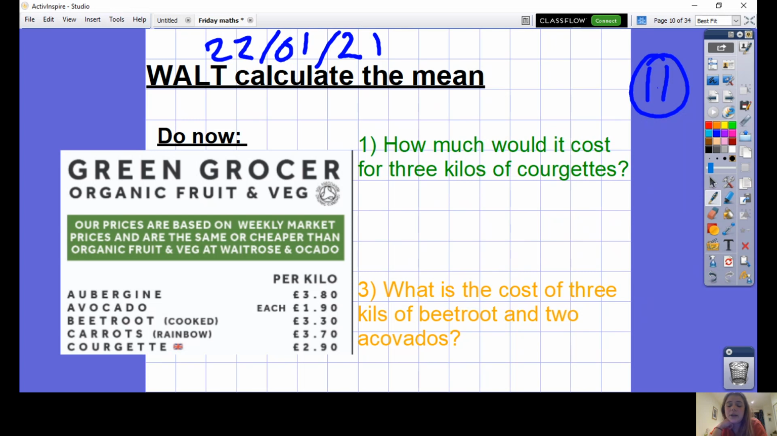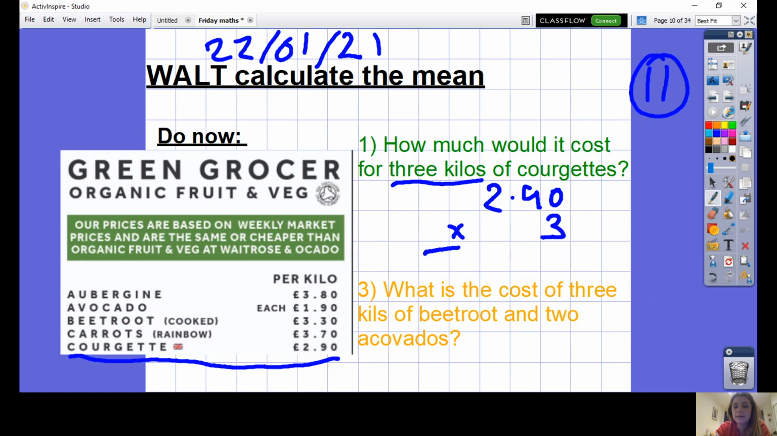Okay, I'm going to go through the do now questions now, so please make sure you've written the date, the WALT, and you've had a go at those 2 questions. How much would it cost to buy 3 kilos of courgette? Well, courgette cost £2.90 per kilo, so £2.90 for 1 kilo. To buy 3 kilos, I'll be timesing that by 3.